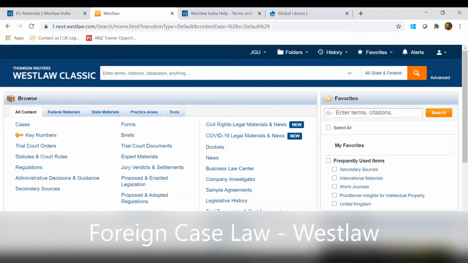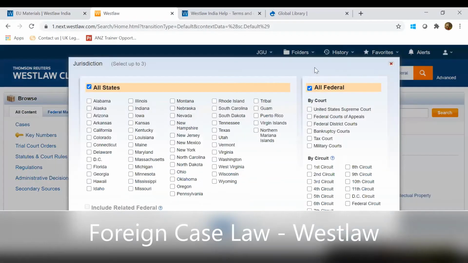So we are on All Content right now. And this tab is given over here where we can search across all the US jurisdictions. If I want to select particular courts in US jurisdiction, I can simply go ahead and select from here. You can select up to 3 jurisdictions. For my convenience, I have selected all states and all federal courts, and I have clicked on save.